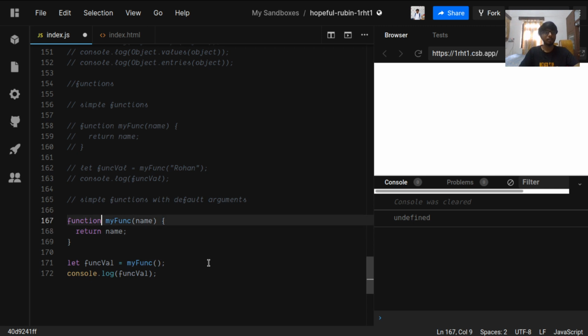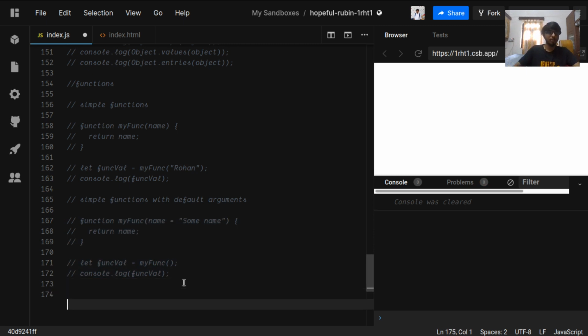Whether or not name is being passed to it, we'll have a default value for it, some name. So if we don't pass the function the argument required for it, it will assign some default value and then return that value, and this is why it is printing name. But if we were to change that, we can pass it a value and it will return that value for us. So these are default parameters.